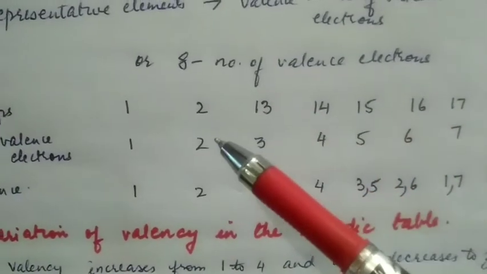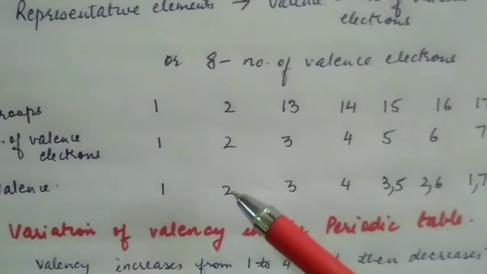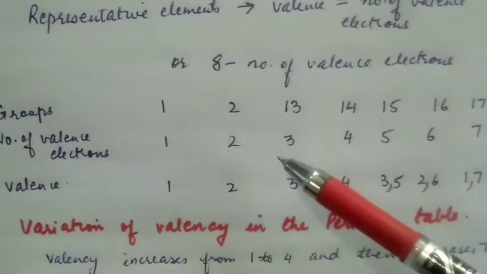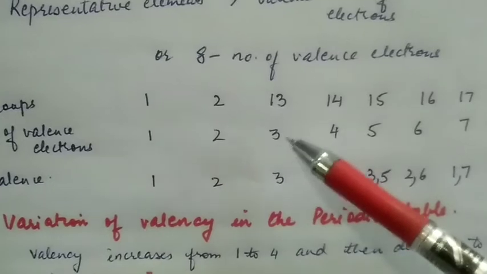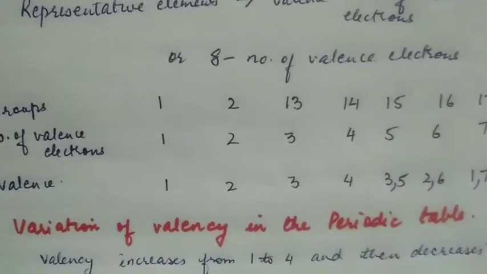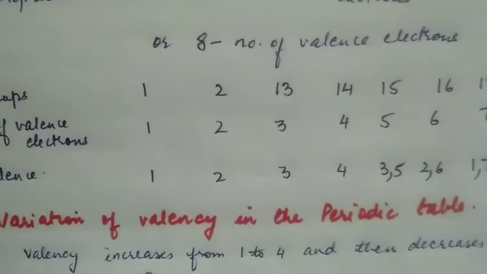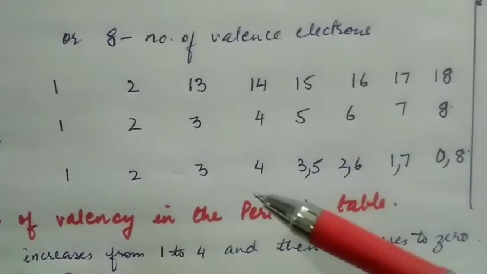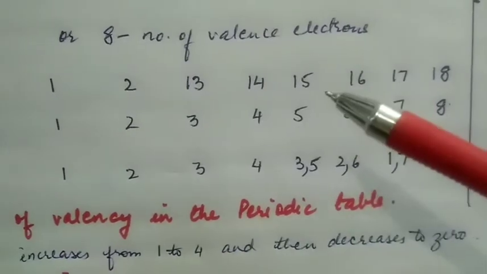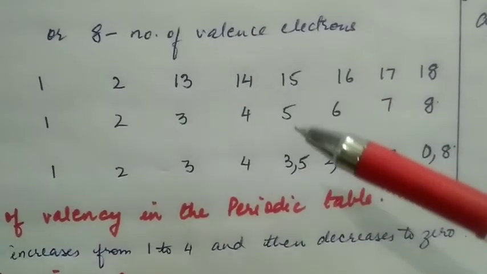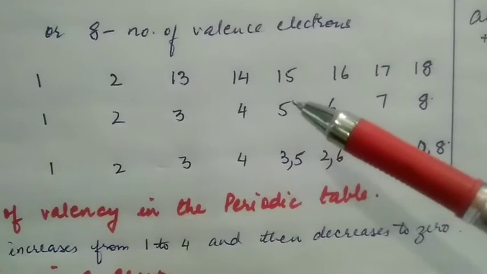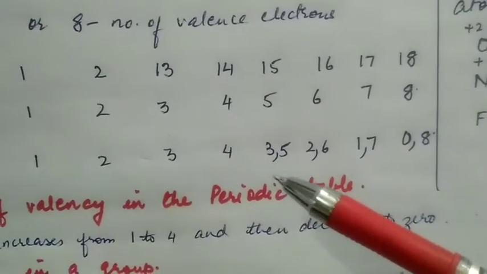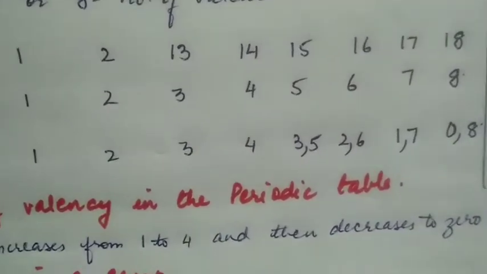Group 2 has 2 electrons in the outermost shell, so their valency is 2. Group 13 has 3 electrons in the outermost shell, they can lose 3 electrons and acquire a valency of 3. They can also share 3 electrons. Group 14 has 4 valence electrons and valency is also 4. Group 15 has 5 electrons in its valence shell and it can have a valency of -3 and 5.